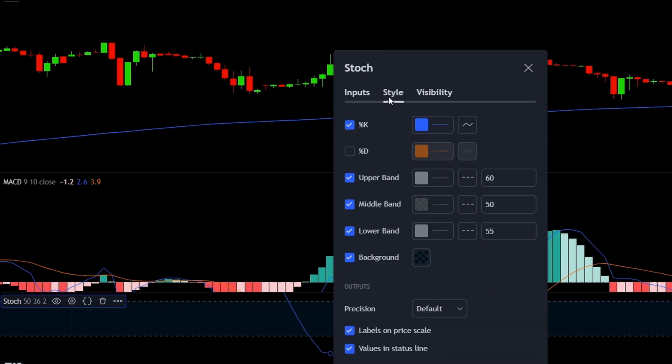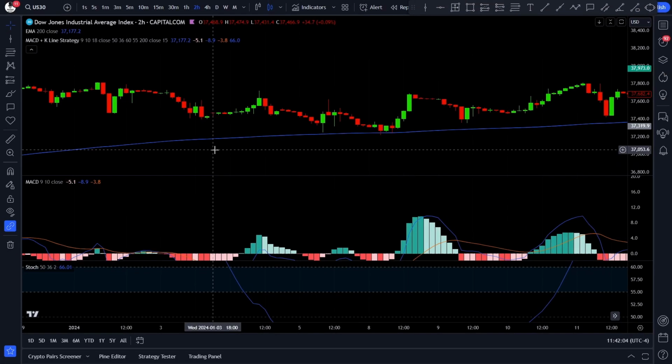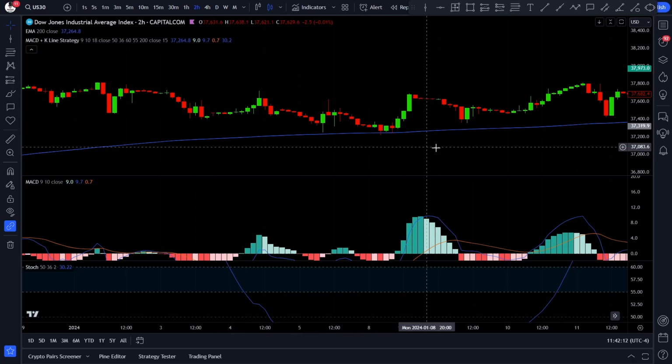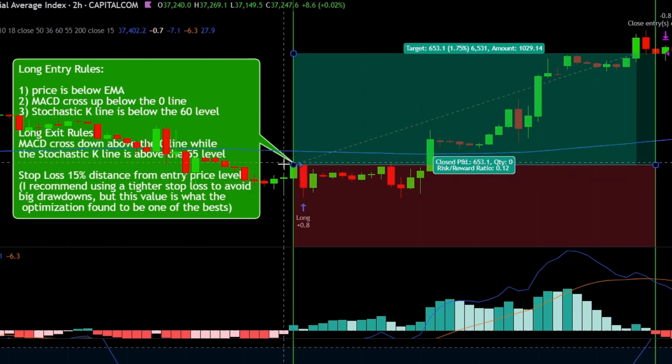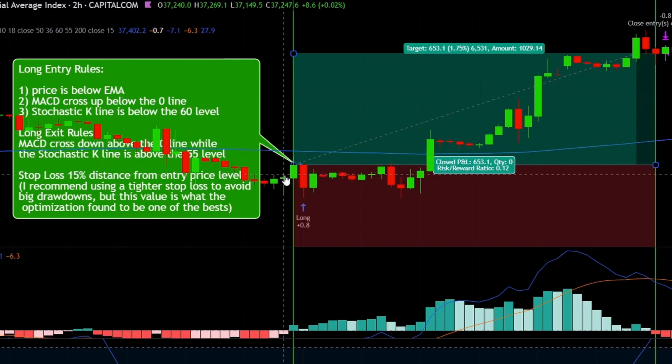Switch to the Styles tab, uncheck the percentage D, and change the upper band value to 60 and the lower band value to 55. Okay, now we have all of the indicators correctly set up on the chart. This is a long-only strategy, so now let's see the rules for long entries and exits. Here we have a long entry signal. For a long entry, first the price needs to be below the EMA. I know this is not the usual way of entering long positions, but with this strategy, this is what works.